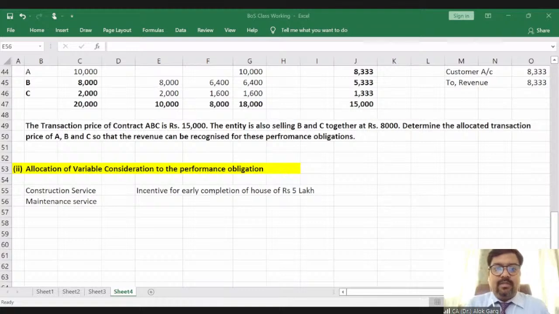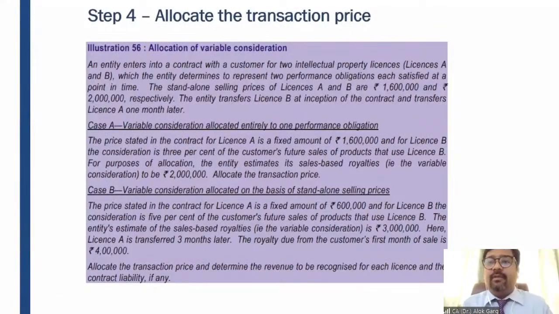Yes. So let me show you this particular case study. Allocation of variable consideration, right? An entity enters into a contract with a customer for two intellectual property licenses A and B, which the entity determines to represent. I hope my PPT is visible to everyone, guys.